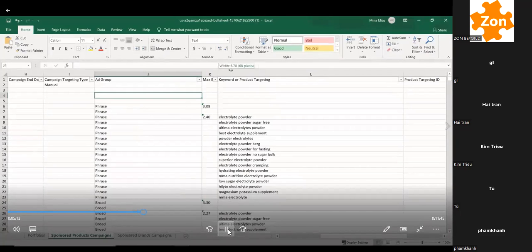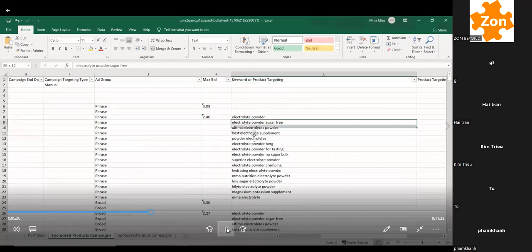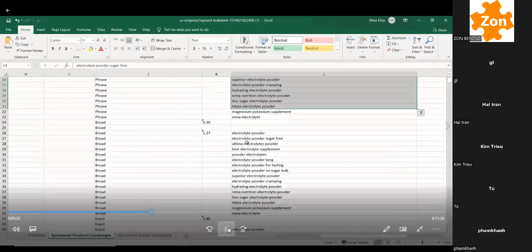Max bid. Now, this is going to be a very important one because this is the max bid, or the max cost per click that you're willing to pay for each keyword that you're targeting or each product that you're targeting. So this is going to be a very important metric that we're going to use a lot. Keyword or product targeting. This is the exact keyword or product that we're targeting.